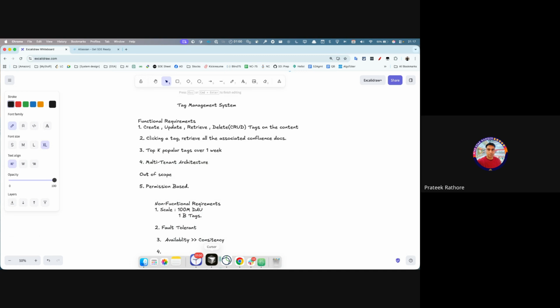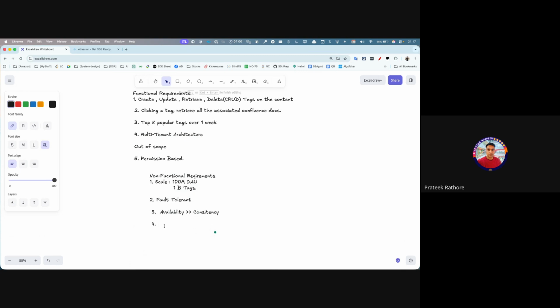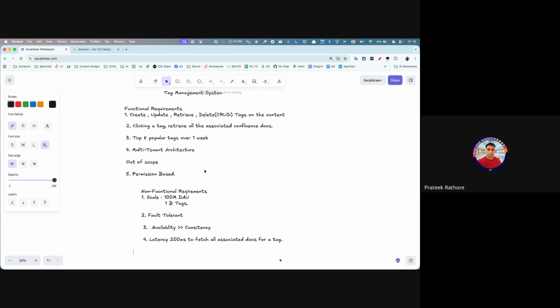This is a bigger problem, so here I can say that latency somewhere of the order of 200 milliseconds to fetch all associated documents for a tag. Yeah, so this is what I can think of freezing this.